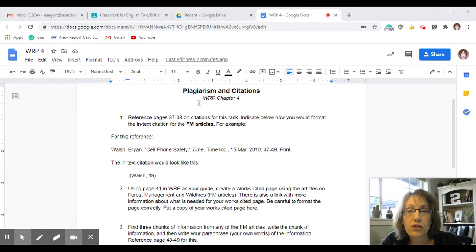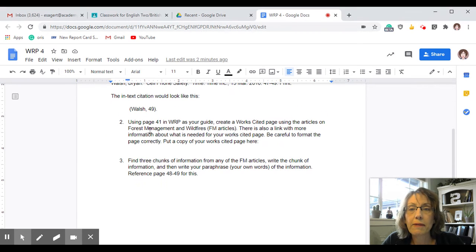Then you're going to look at number 2 of this assignment. In order to do number 2, you need to reference page 41 in your Writing Research Papers book. In number 2, you're going to write a works cited page with the forest management articles that we have so far.